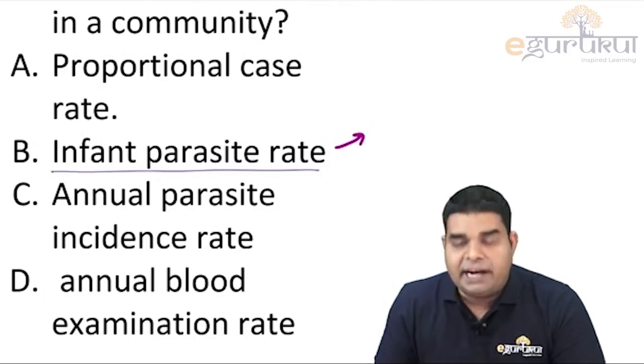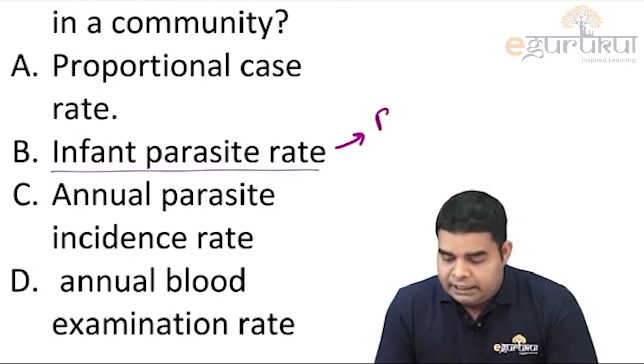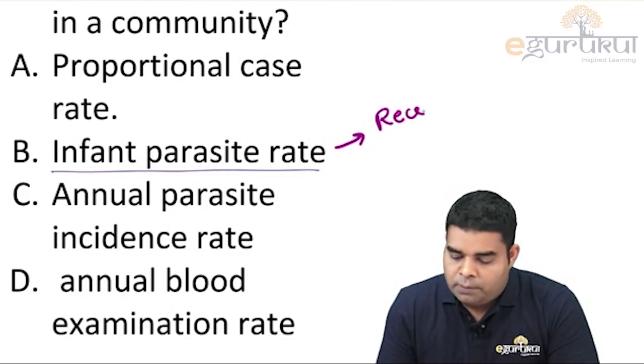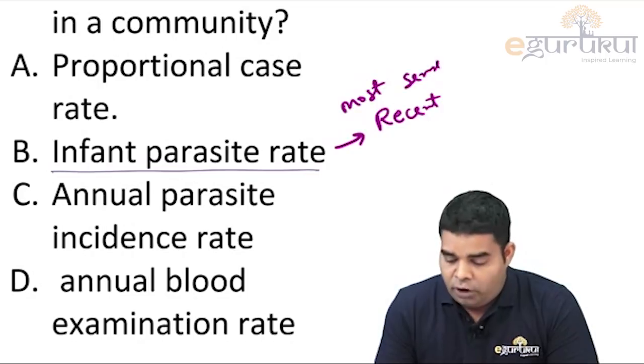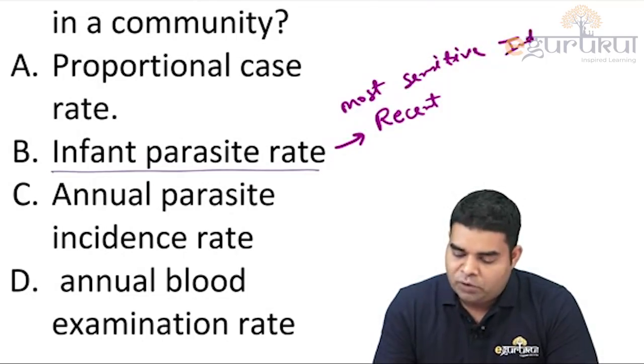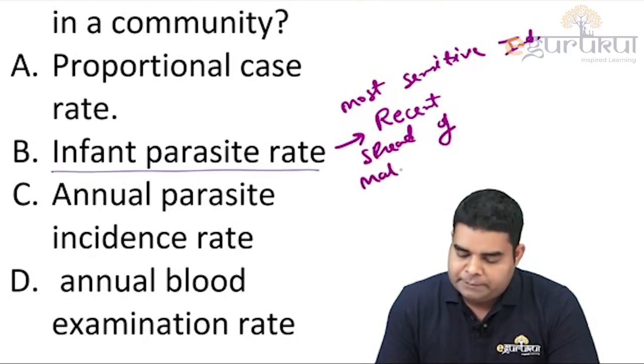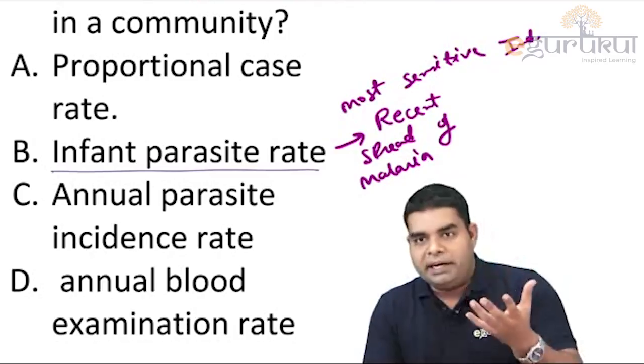This infant parasite rate tells you about the recent spread of malaria. It is the most sensitive indicator for telling you the recent spread of malaria in the community. How do we measure it?